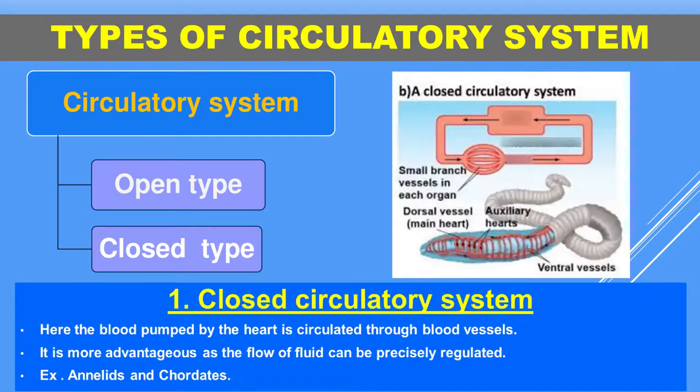Next we discuss the closed type circulatory system. In the closed type circulatory system, the blood capillaries are present. Here, the blood pumped by the heart is circulated through blood vessels. For example, annelida and chordates.